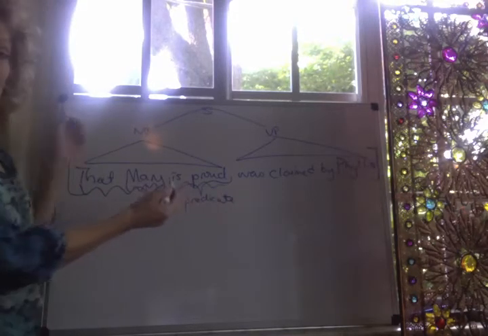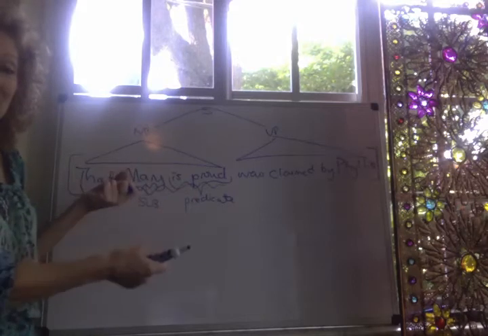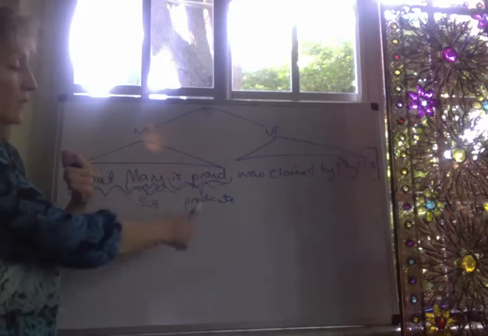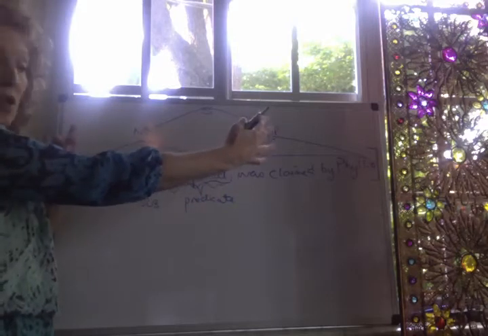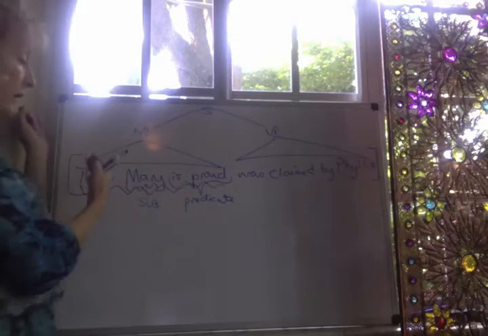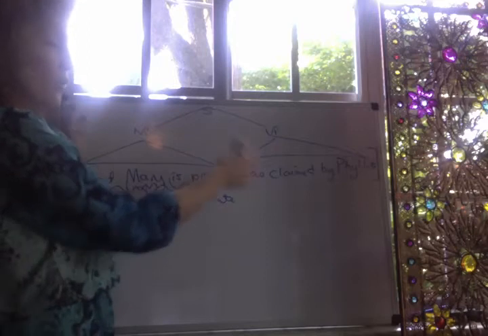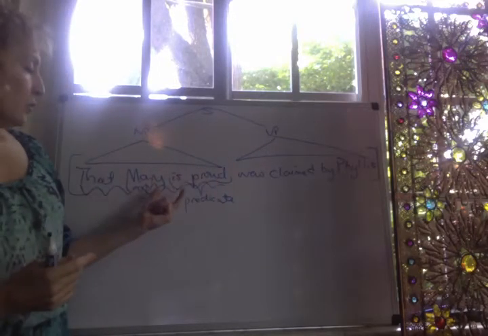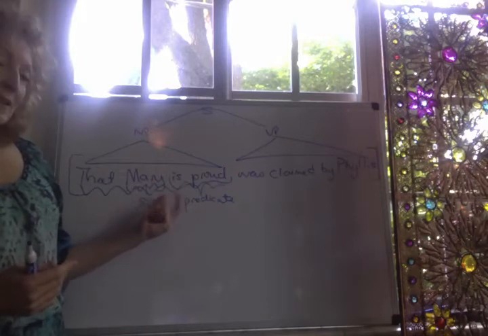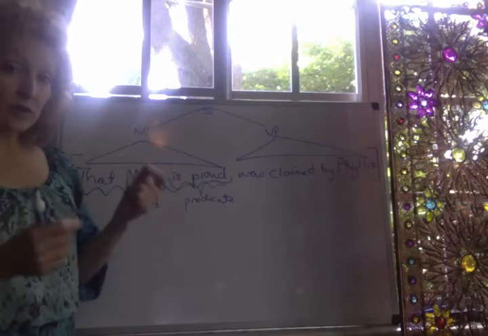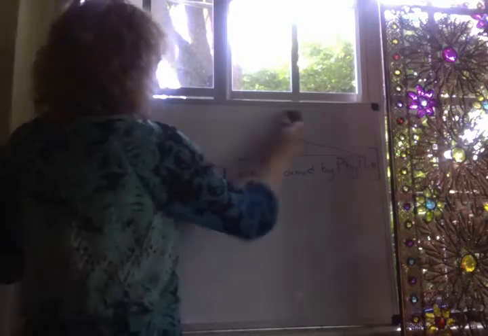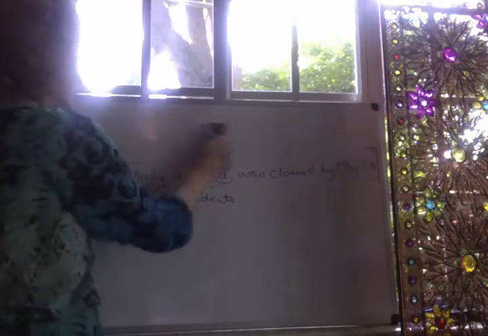Now it's an embedded clause within the subject, but it's still an embedded clause because it's a clause occurring within a larger clause. Within the whole main clause that Mary is proud was claimed by Phyllis. So the idea is that here we have something that looks like a sentence and we want to say it has the structure of a sentence. So let's do that by giving this structure.